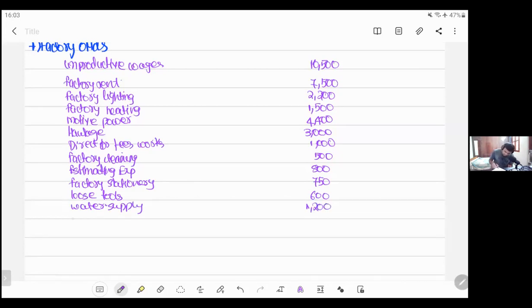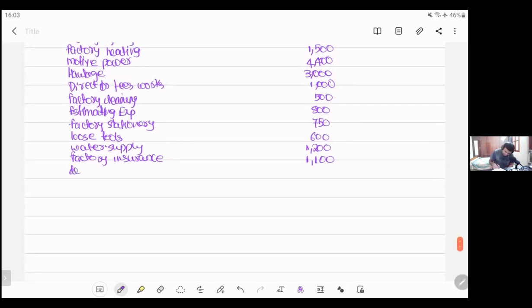Next we have factory insurance, which is somewhere around 1100. Next, office insurance, admin, legal expense admin, rent of warehouse selling and distribution, plant and machinery depreciation. Depreciation on P&M. Oh, so many expenses.